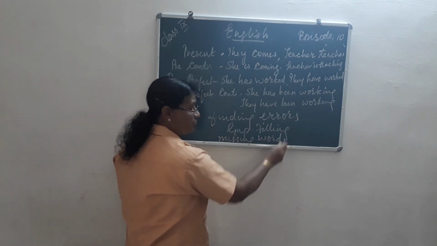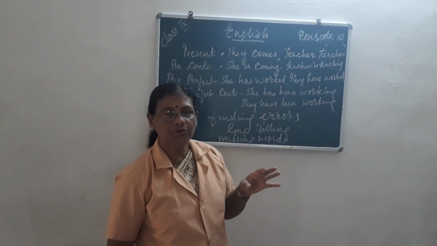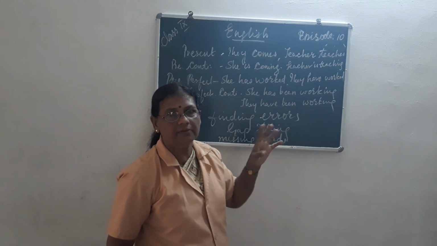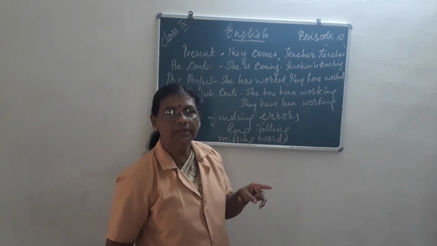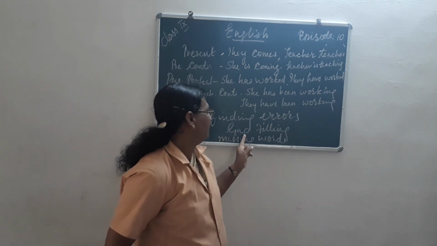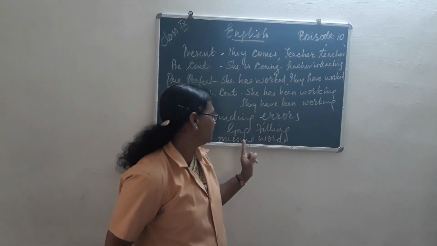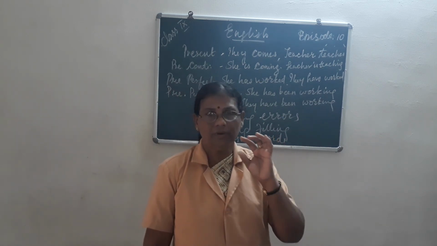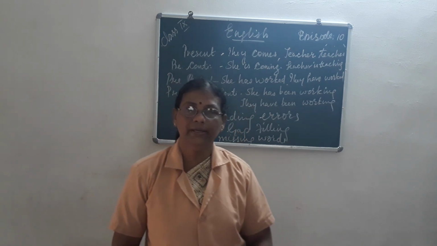Last year in the 8th class I taught you to find the errors. That means there will be some mistakes in the given passage and you have to find the incorrect as well as the correct one. Then gap filling options will be given and you have to fill up the gaps. And in missing words, one word will be missing in the given passage, and you have to find it and write it.